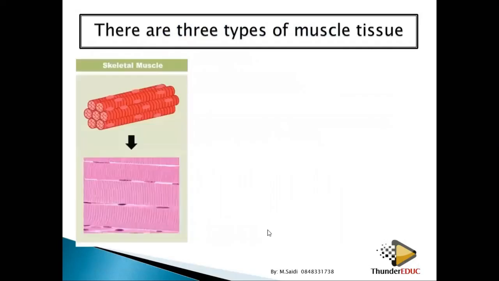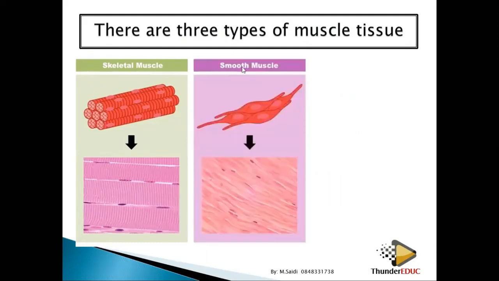There are 3 types of muscles. Number 1, skeletal muscles, the ones which are attached to the skeletons. These are the ones we have seen. They look like this. Yes, you see, they have stripes. They are checked. Skeletal muscles connect to the skeleton. Number 2, you have smooth muscles. They don't have stripes. This one has stripes, but this one doesn't have. They are smooth. Ice cream, right?